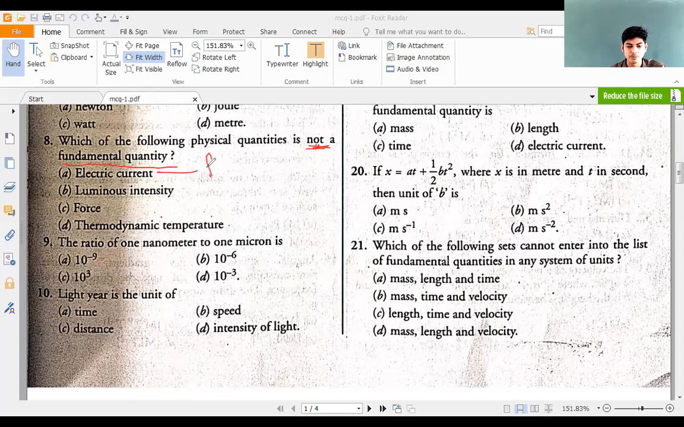Electric current is fundamental. Luminous intensity is fundamental. Force, temperature is of course fundamental. So what is not fundamental is force. Force is a derived physical quantity.